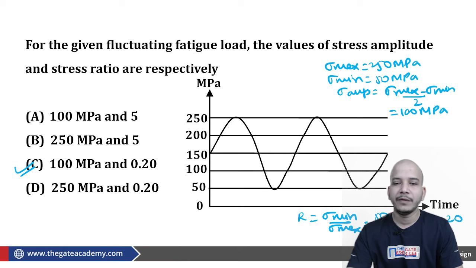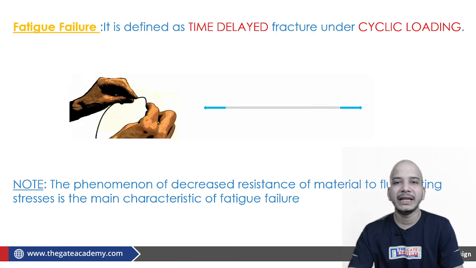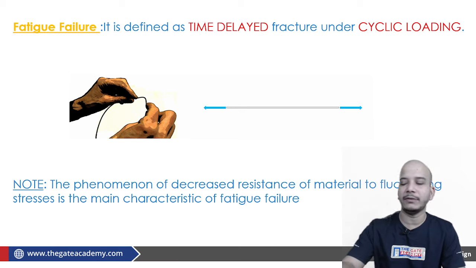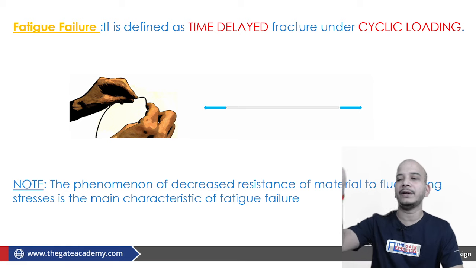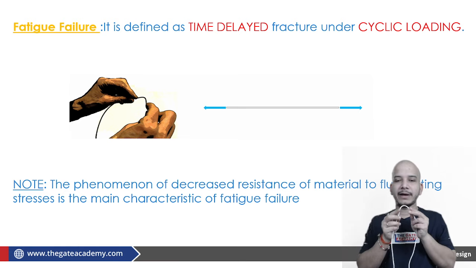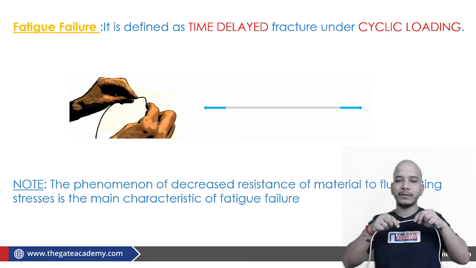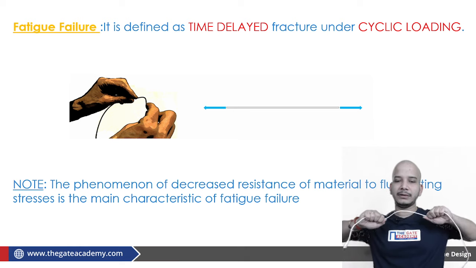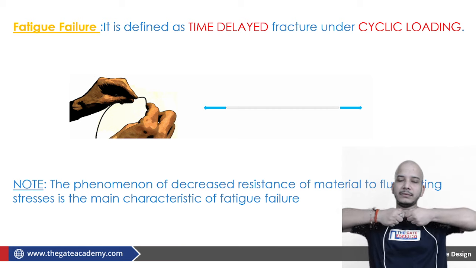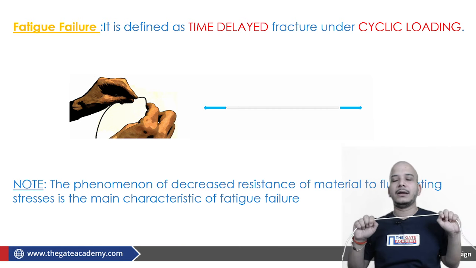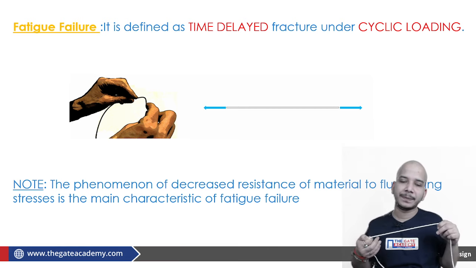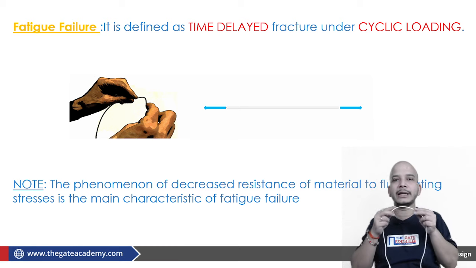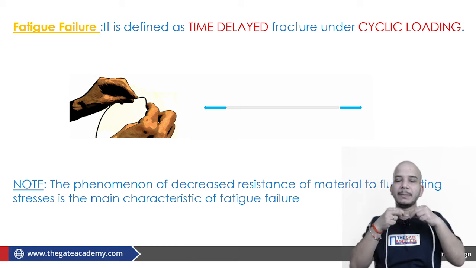Fine. Moving further, let's talk about fatigue failure. Every one of you must be knowing what an example of fatigue failure is. So this is your example of fatigue failure. A wire is there, you want to break it. One way of breaking it is to apply a static load, and when this static load exceeds the value of SYT or SUT, the material will fail. Or else you can go like this also. Fine. You can apply a